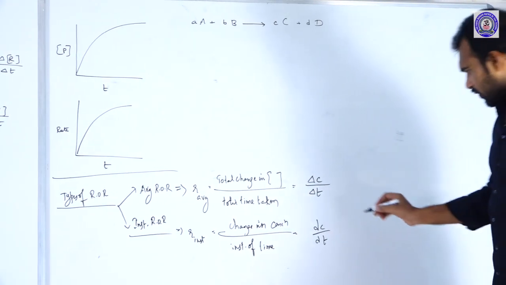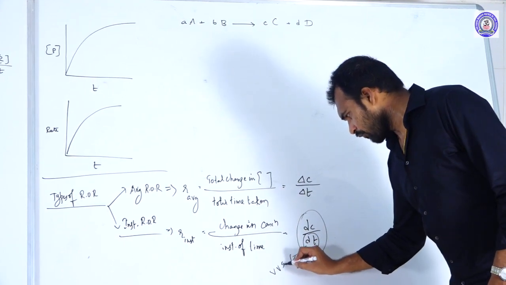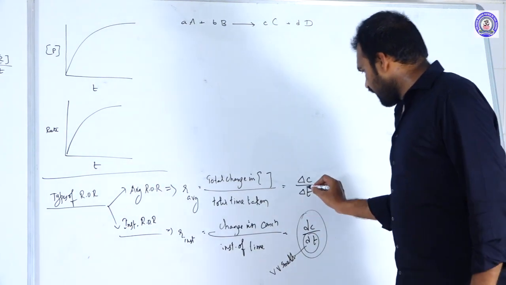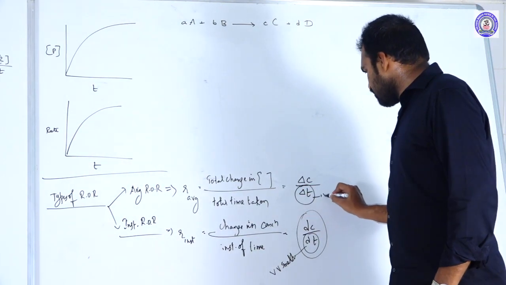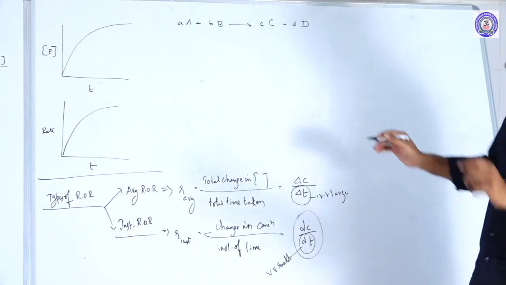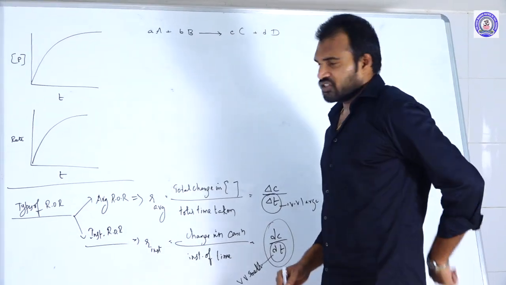When the delta t is very small, we will use instantaneous rate. When the delta t is very large, then we will use average rate. So these are the types of the rate of the reaction. Anyhow, next let us take a chemical reaction.